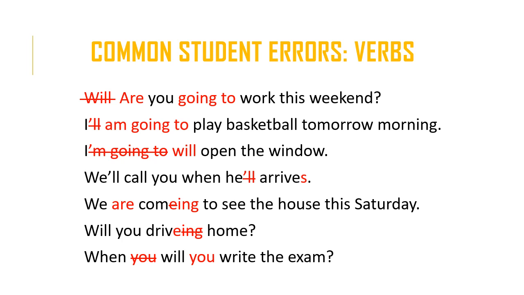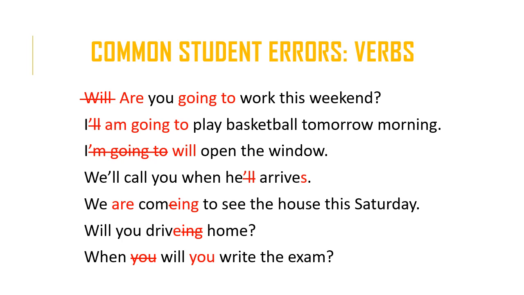There are some exceptions where we would use the present simple, but that's for scheduled things, such as airplane arrivals or departures. You would say, for example, the plane arrives in 30 minutes. However, we don't have that here. This is something that is going to happen sometime this week, or on Saturday in particular.